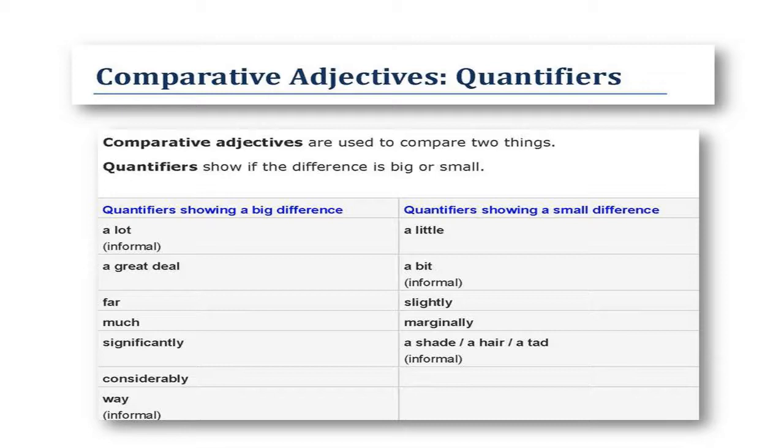Quantifiers showing a big difference: a lot, a great deal, far, much, significantly, considerably, way.